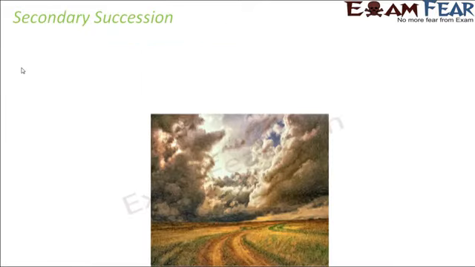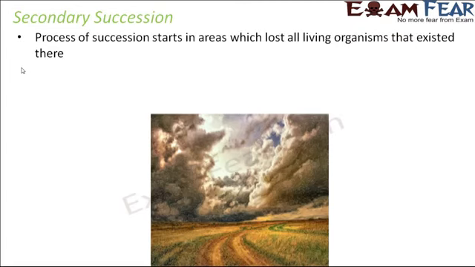On the other hand, secondary succession is like a change over something which already existed. It is the process of succession which starts in areas which lost all living organisms that existed there. Earlier some organisms existed, but due to some reason all those organisms were lost, and again a new bunch of organisms start to exist there. All this will not happen overnight. It will take a long period of time, and that is why this process is gradual, and this is known as secondary succession.